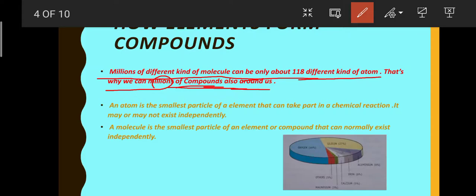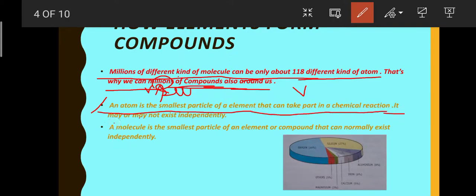Examples are water. Water is also a compound. Chalk, sugar, vinegar are all compounds. Now let's define atom and molecule. An atom: atom is the smallest particle of an element that can take part in chemical reactions.